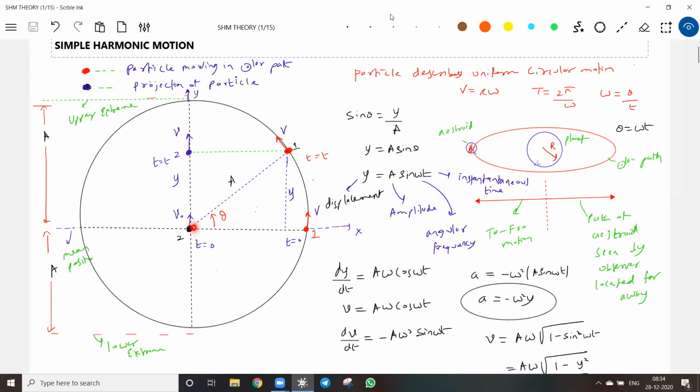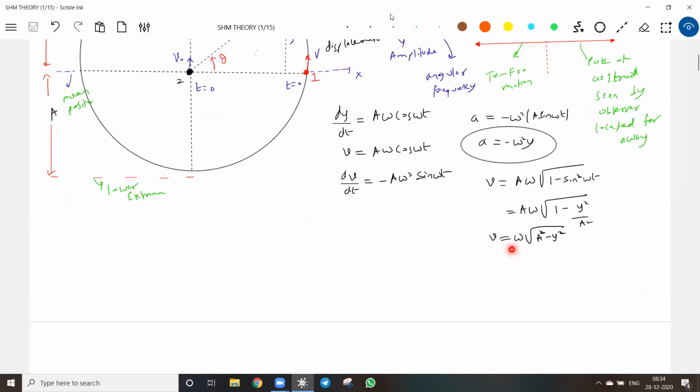Okay, fine. So there is no such particle 2. Only particle 1 is moving, and 2 is the projection of the particle. The particle is moving in a circular path here. 2 is not a particle, it's only a projection. That is what I initially derived. Okay, look at this. So there is the expression for the speed of the particle, and look at how acceleration will be proportional to the negative of displacement.